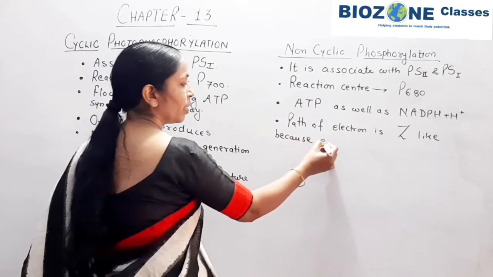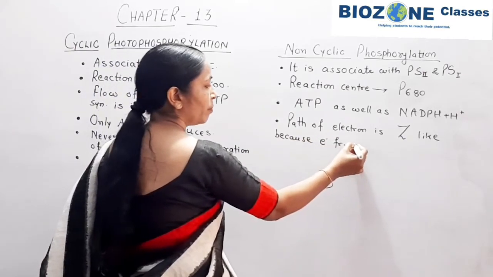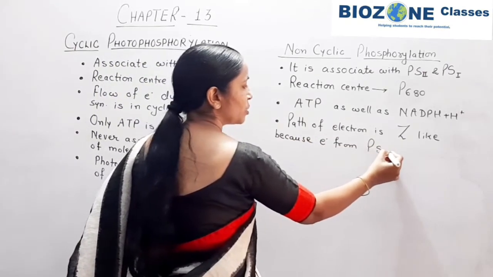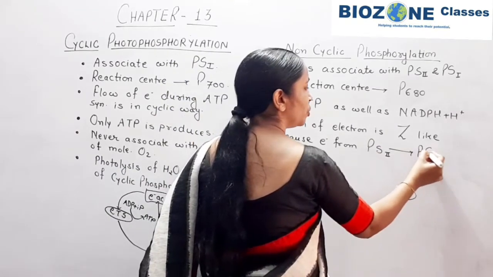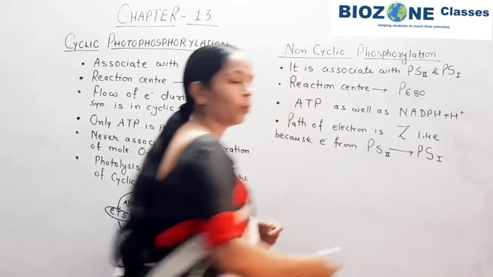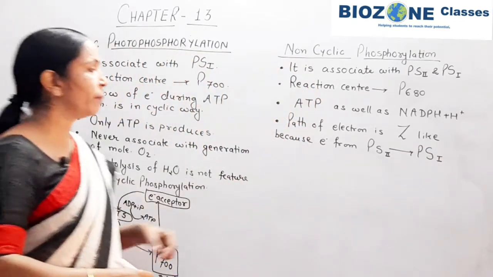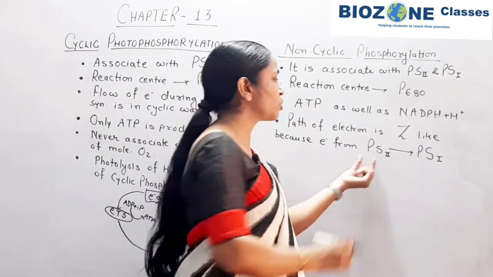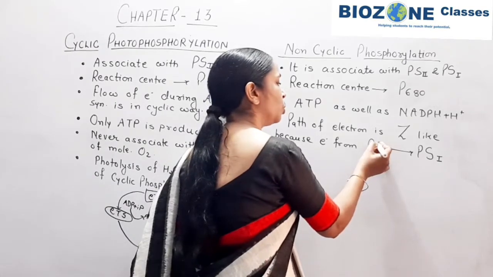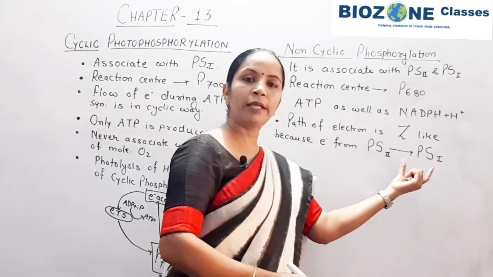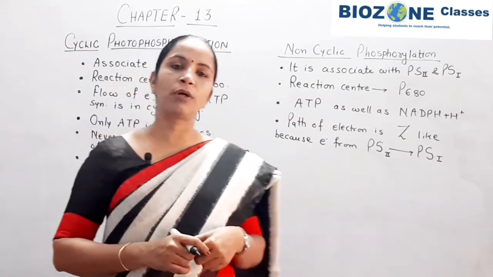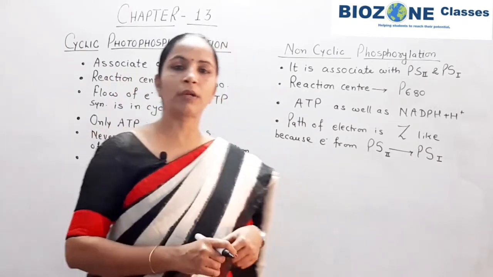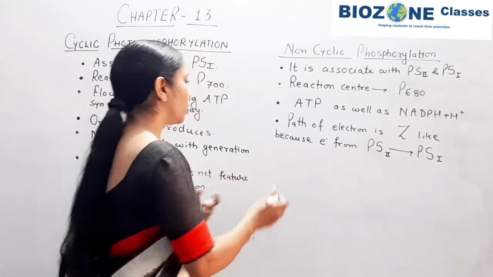Because electrons from PS2 are transported to PS1, and when the electron is transported from PS2 to PS1, during that transport we see the Z path of electrons, and that's why this is called the Z scheme of electron transport.